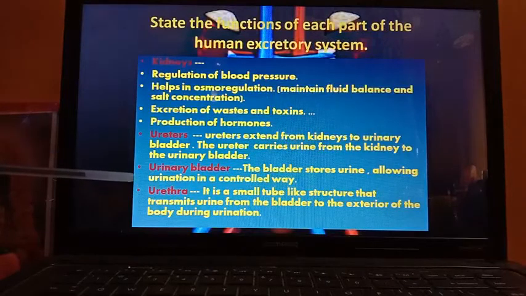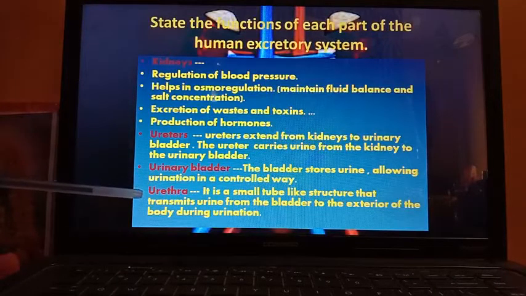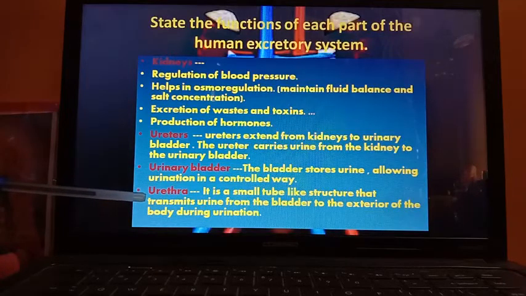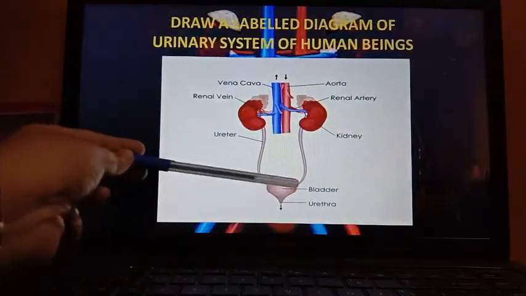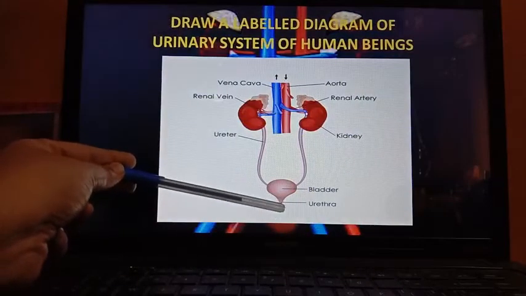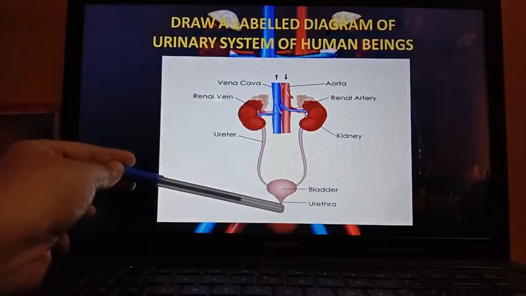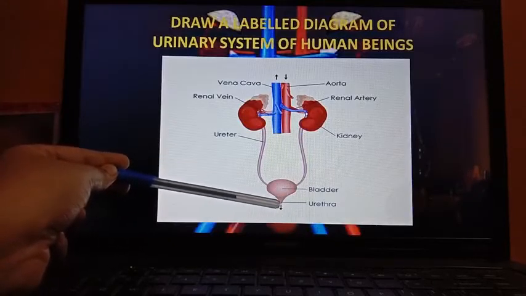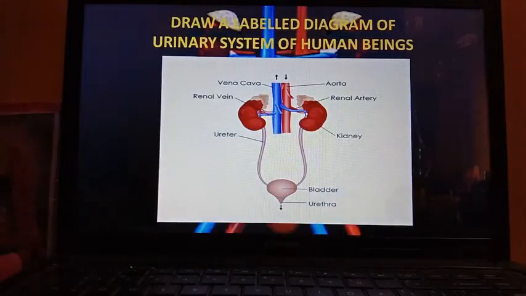And lastly, urethra. It is a small tube-like structure that transmits urine or expels urine from the bladder to the exterior of the body during urination or micturition. This part, urethra, through that the urine is passed out from our body, which is known as urination or micturition.